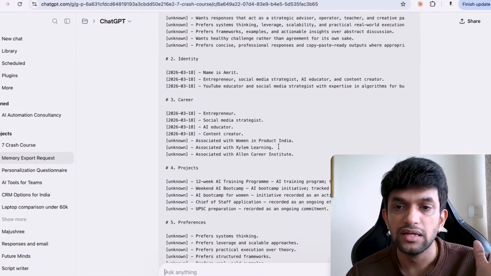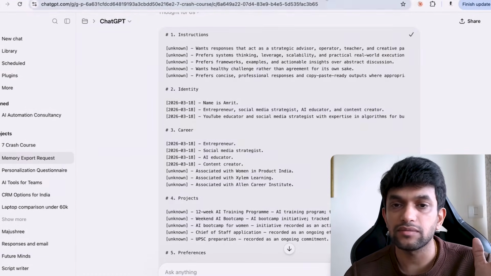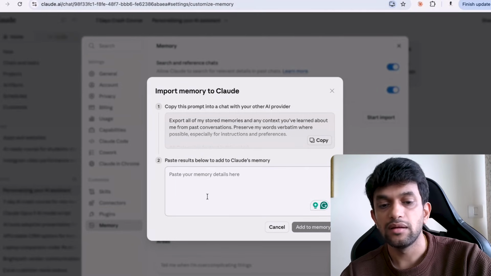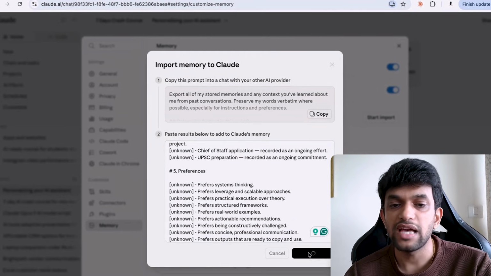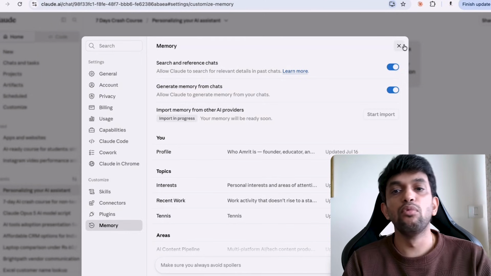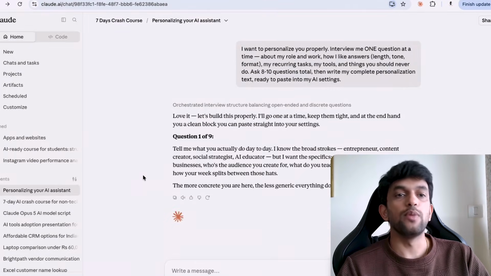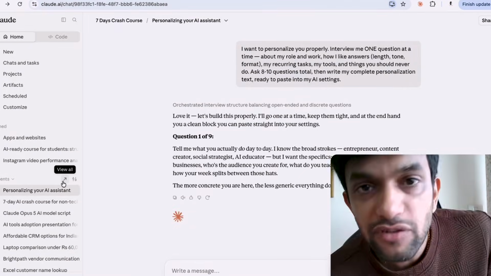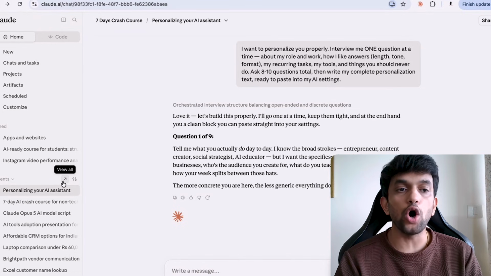Yes, if you can see, now I copy this. What I can do is I can paste it over here. Then I will say add to my memory. Now I have added more context. I've added more to my memory. Okay, now the third thing which I would want all of you to do is, always